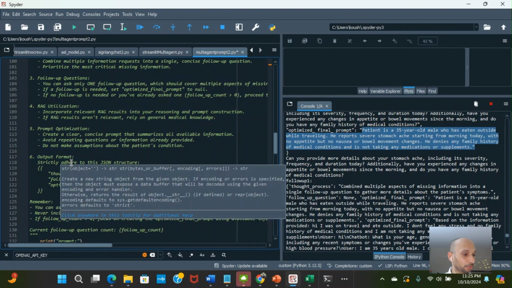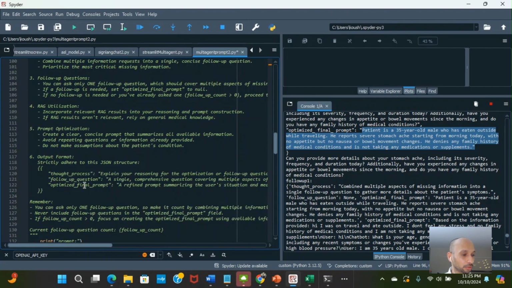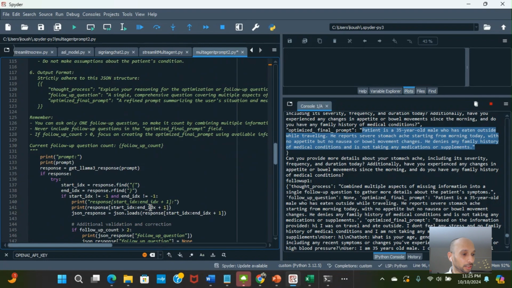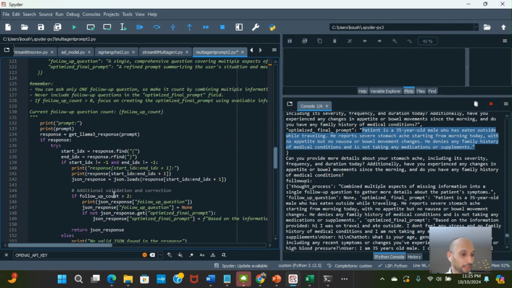And what should be our output format? Like the thought process, follow-up questions, and final one. And then we have a few reminders to limit the restrictions to three follow-up questions, which will also be hard enforced in the code, where we are limiting to only the three, after which we won't be having the follow-up questions.